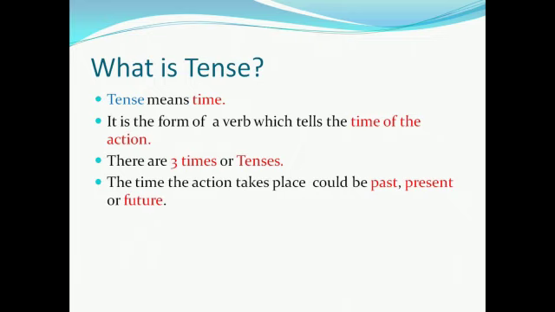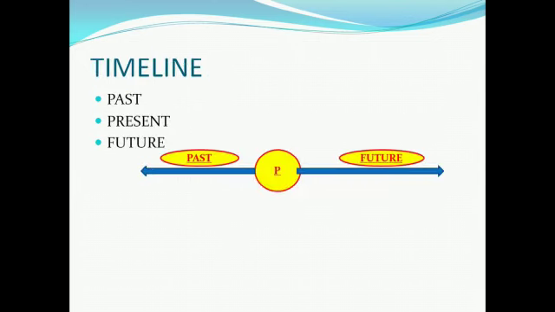Now students, here is a timeline for you. Consider this timeline. The circle represents the present time, and the arrow left to the circle is the time which has already passed, and the arrow right to the circle is the future time which is yet to begin.